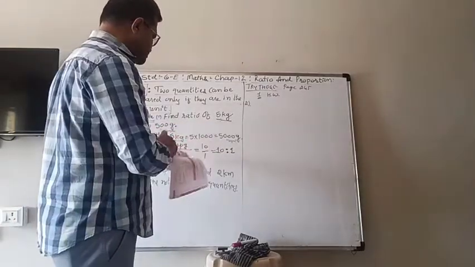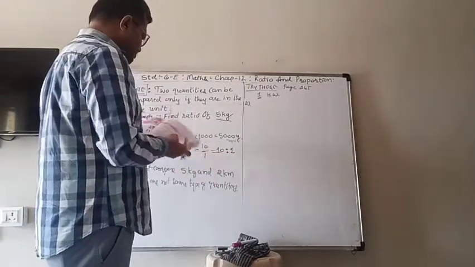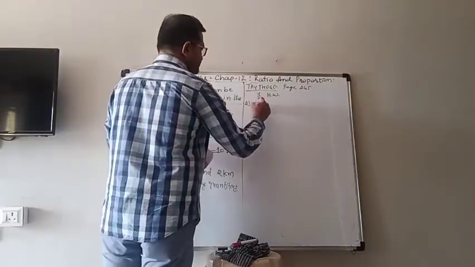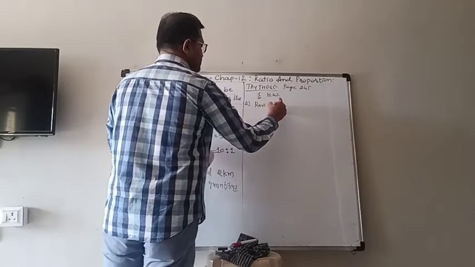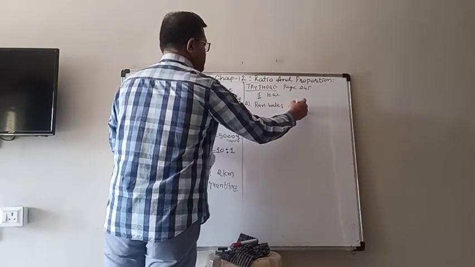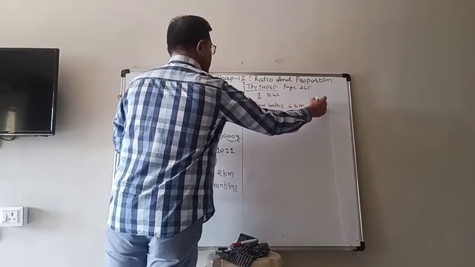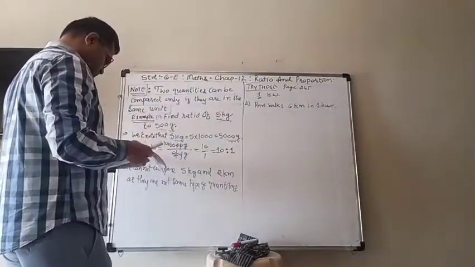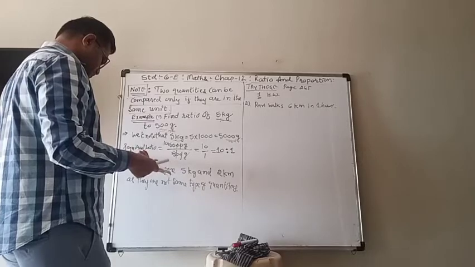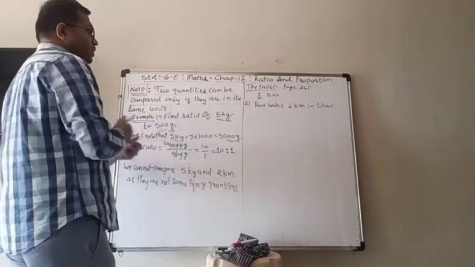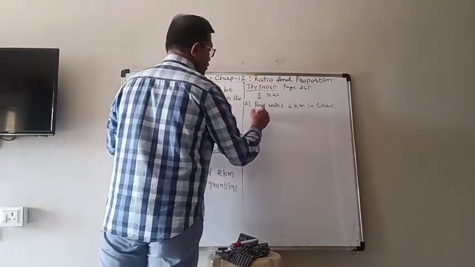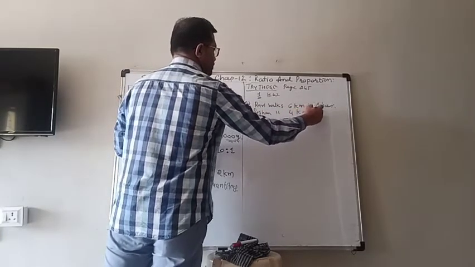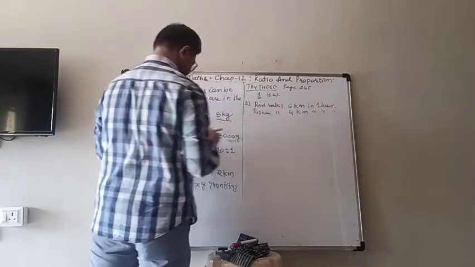So now we will take the second one, in which it is given that Ravi walks 6 kilometers in 1 hour. And Roshan walks 4 kilometers in 1 hour.